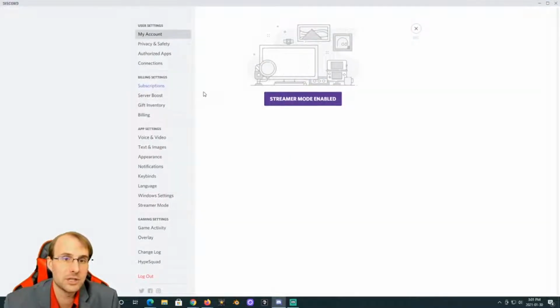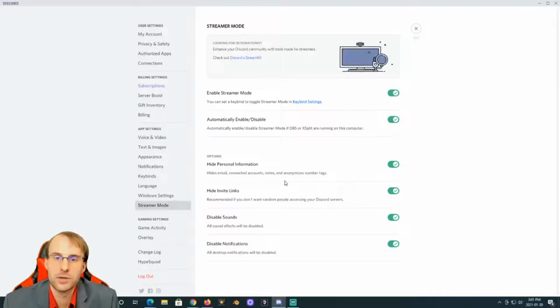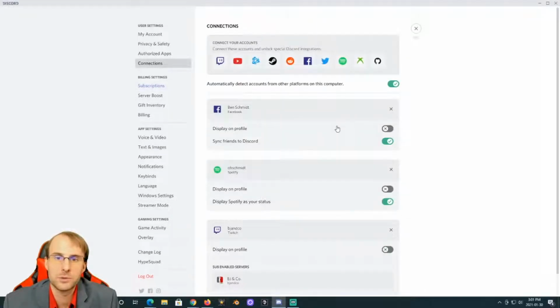To do that, you just need to go into your server settings here, and you need to be in your connection settings. I'm just going to get rid of this, go into connections. We're going to disable streamer mode so we can see it. So you go into here, and this is where you can select Twitch and connect your settings to go into there. So that's all that we need.